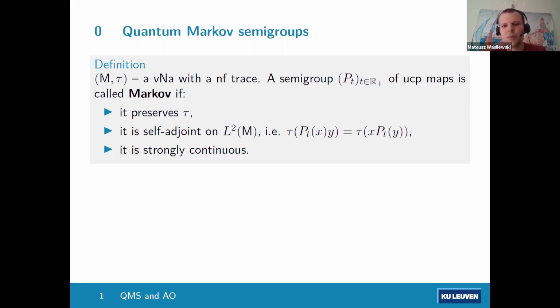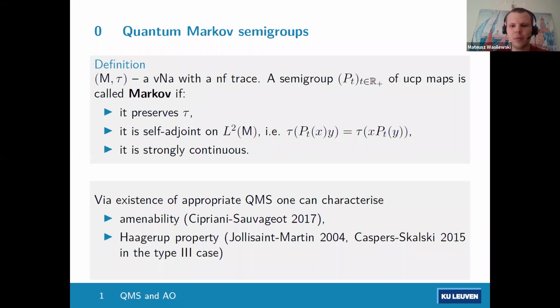So these objects are very useful in proving approximation properties of von Neumann algebras. So here is a sample of known results. If you can prove that on your von Neumann algebra there exists a quantum Markov semigroup with a specific decay property, then for example you can characterize amenability in this way. That's what Cipriani and Sauvageot did, and also you can characterize Haagerup property. It was done also in the tracial case by Jolissaint and Martin, and by Caspers and Skalski also in the non-tracial case.